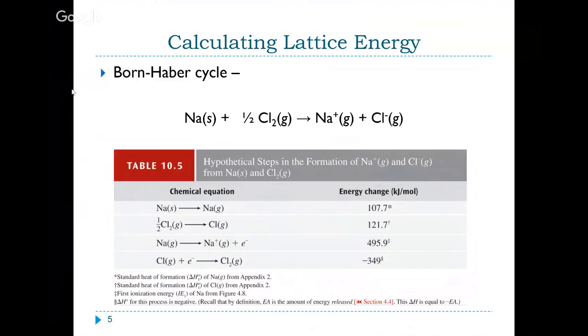And when we're looking at lattice energies, there are two important factors that affect the magnitude of your lattice energy, and that's going to be the magnitude of the charge and the size of the ion. So you want to have smaller ions, right? They will be able to fit together more closely. And you want things that have a larger charge, which would increase the amount of energy that's holding those cations and anions together.